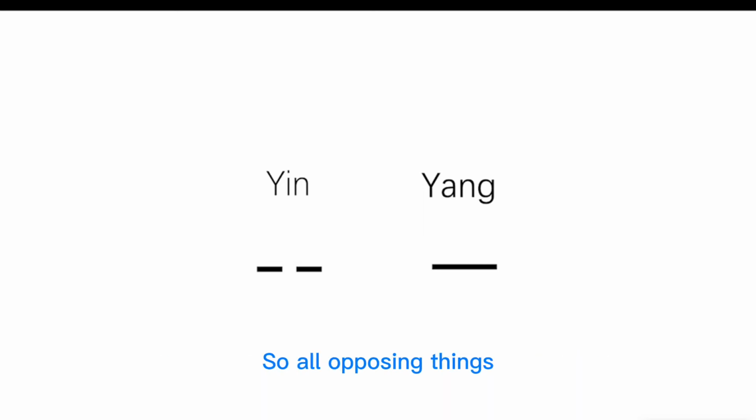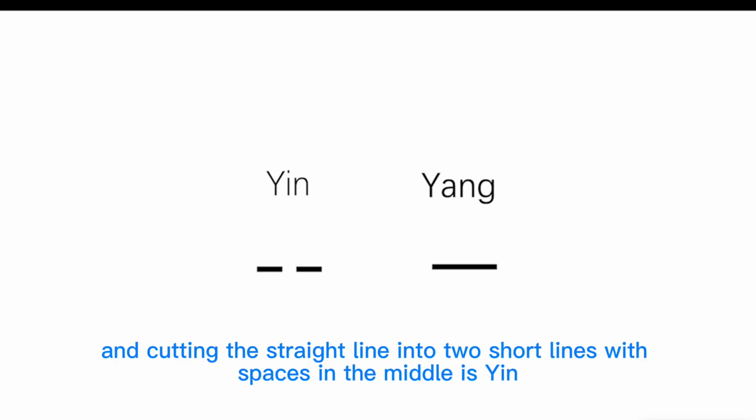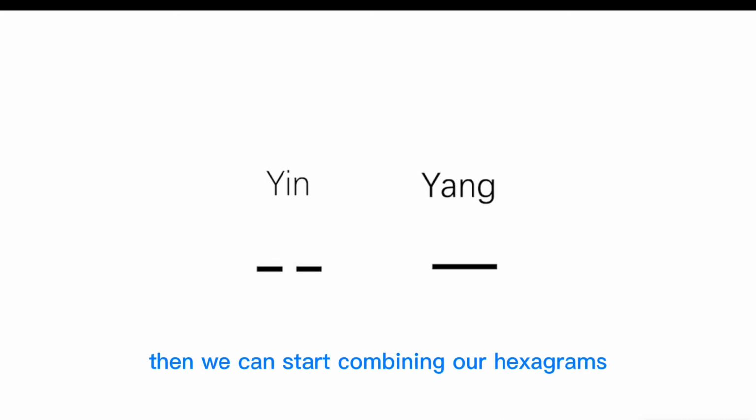each other. So all opposing things, such as fire and water, cold and heat, light and darkness, we use a straight line to represent yang, and cutting the straight line into two short lines with spaces in the middle is yin. Well, then we can start combining our hexagrams.